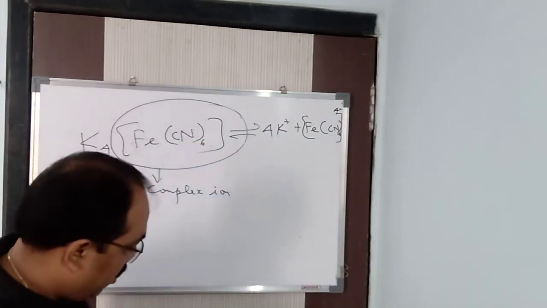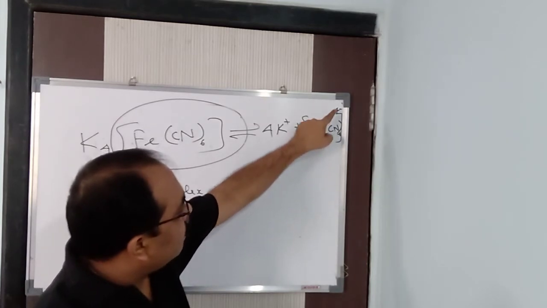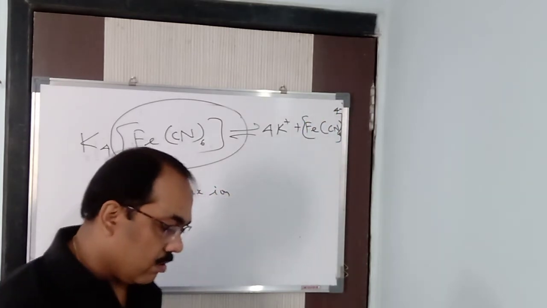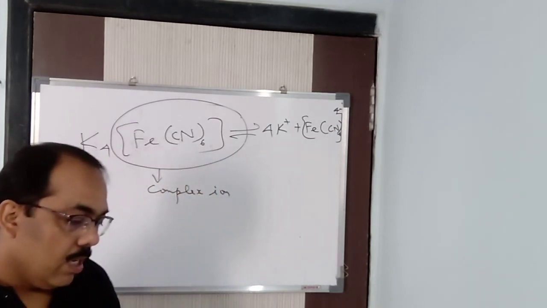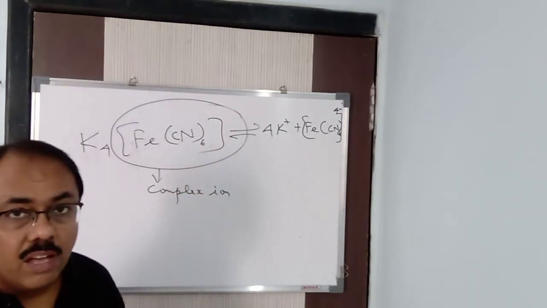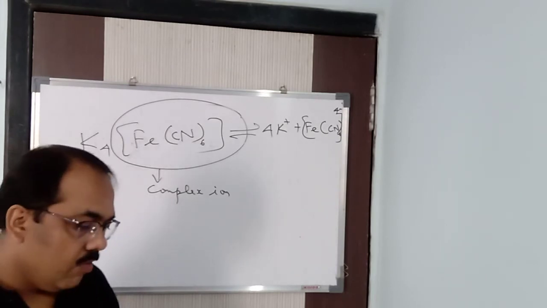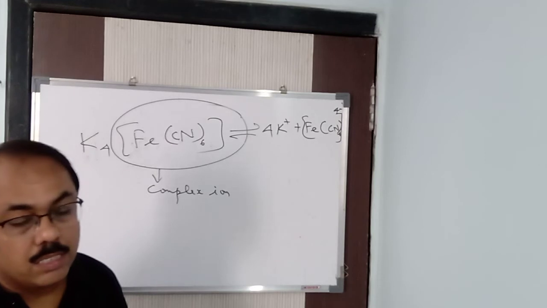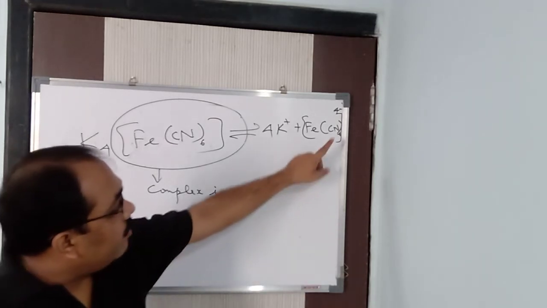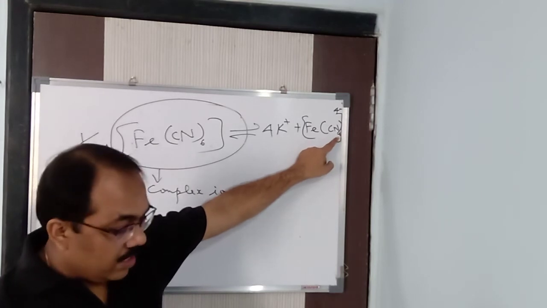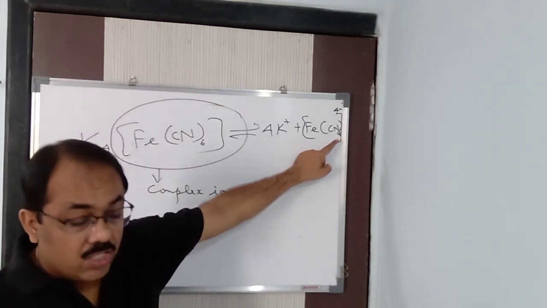Clear? I think you are able to see it here. Fe(CN)6 I have written, and above that, at the corner, you can see I have written 4 minus. So they are electrically charged species formed by the union of the central metal atom and the ligands. We can say that a central metal atom or ion with one or more ligands is called a complex ion. And in the complex ion, you can see this number, 6, which is called the coordination number.